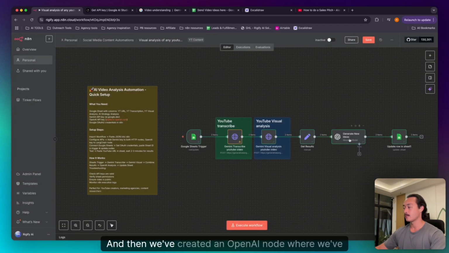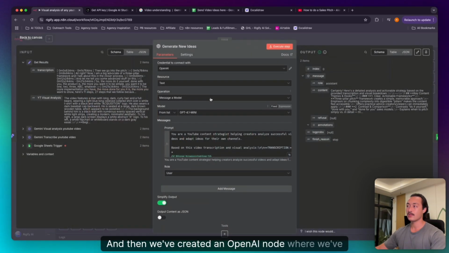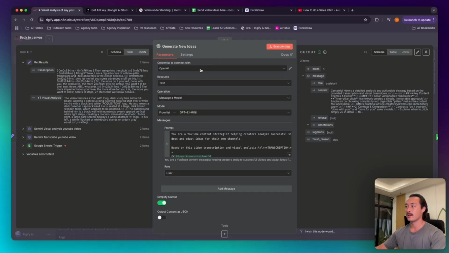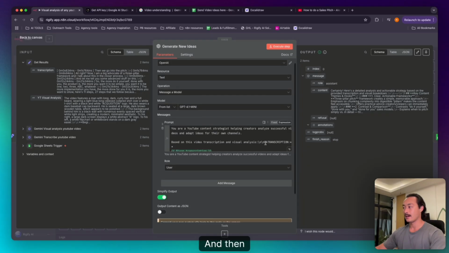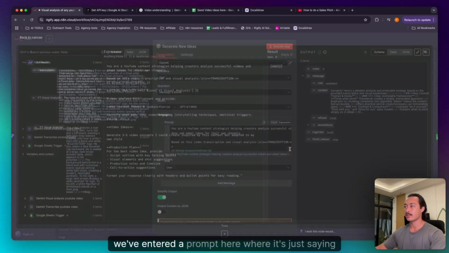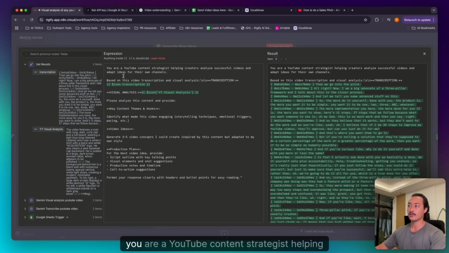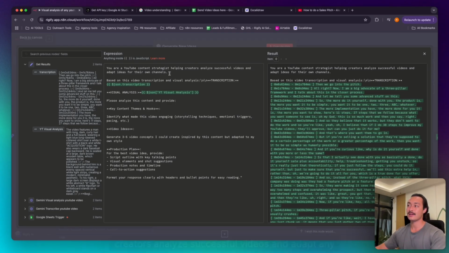And then we've created an OpenAI node where we've connected our OpenAI credentials, and then resource is text, operation is message a model. We just chose GPT 4.1 mini for now. And then we've entered a prompt here, which is saying you are a YouTube content strategist, helping creators analyze successful videos and adapt any of those ideas for their own channels.